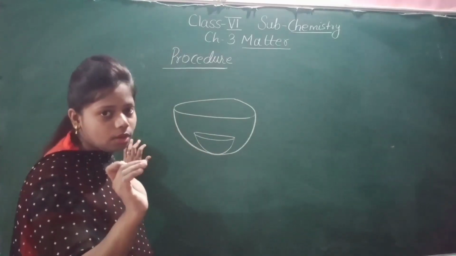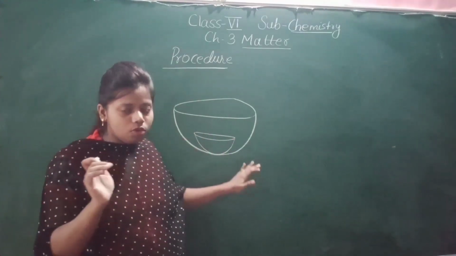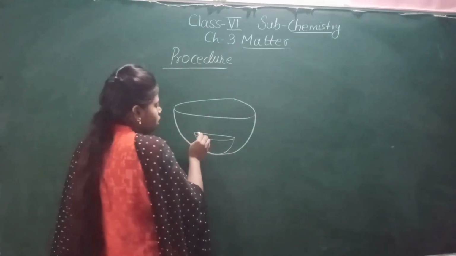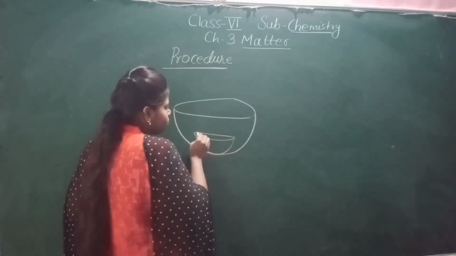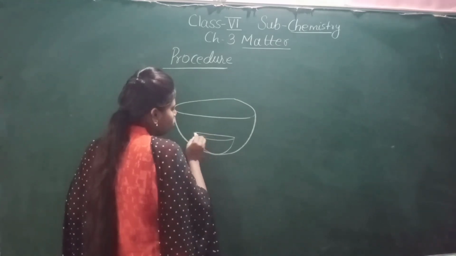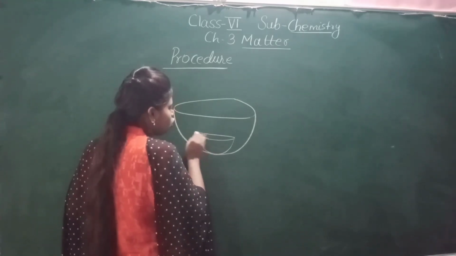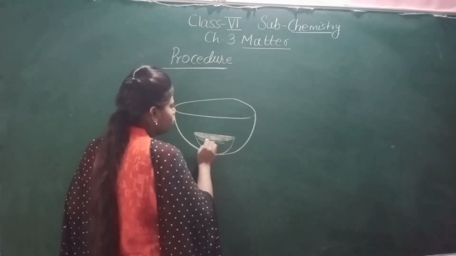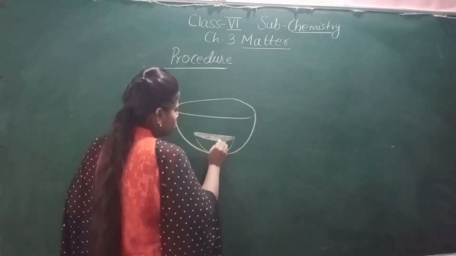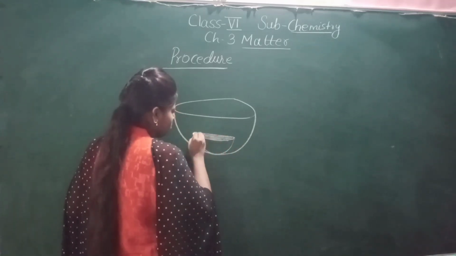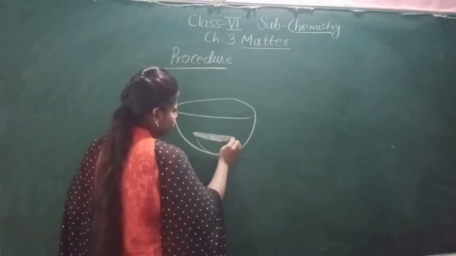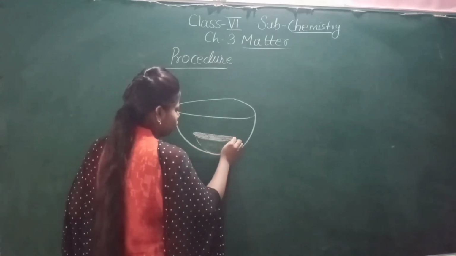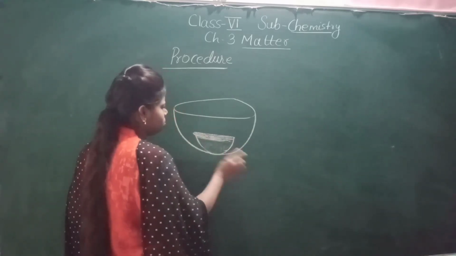Why are we using colored water? So that whatever water flows out can be easily visible. You can use any color in the water. You have to fill this small bowl up to the brim. Up to the brim means you have to fill the bowl with colored water till the top. The water should be up to the brim.